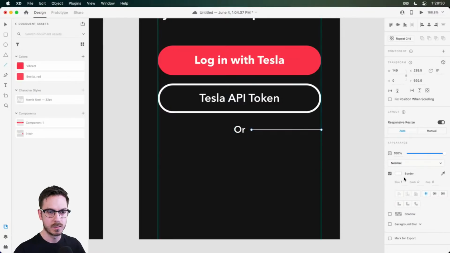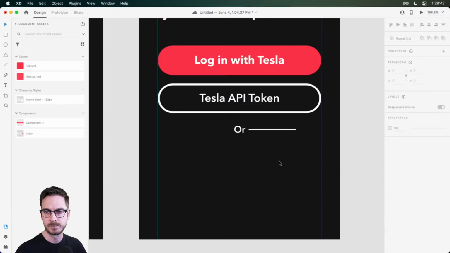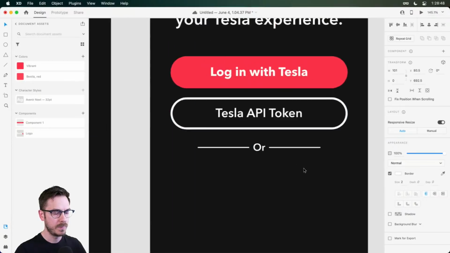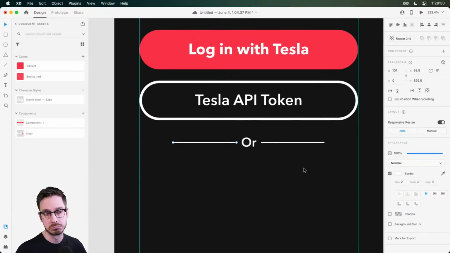switch that to white. Now, do we want to go all the way to the end? Maybe not. So I'm going to bring this back a little bit. And maybe do I want to bump up? One looks pretty good. A little bit difficult to see, so maybe 2. All right. And then we'll just duplicate one over. There we go. And we've got this little "or" section. It could work, right?